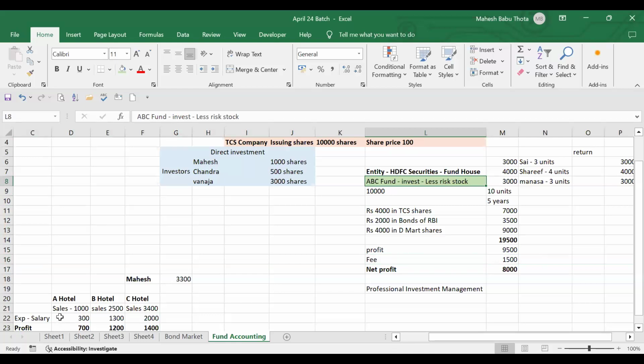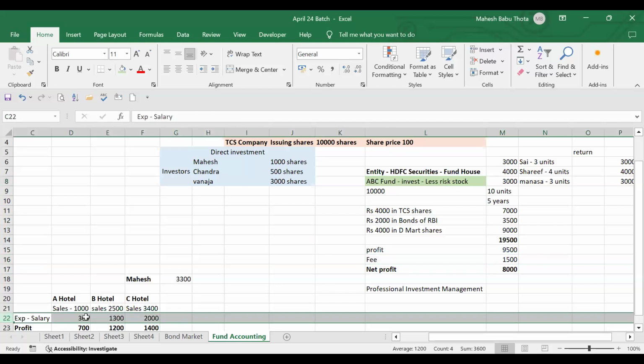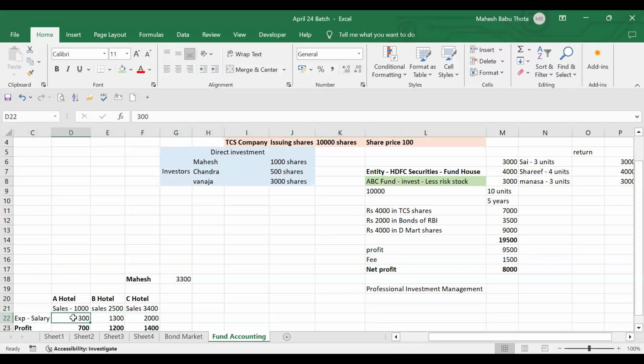Maybe in these expenses salaries or something are also included. It's not something like 300 rupees I should pay. No, maybe I'll pay 250 rupees and keep 50 rupees in my pocket. Here also the expenses I'm collecting, 1500 rupees, is an expense for the fund.